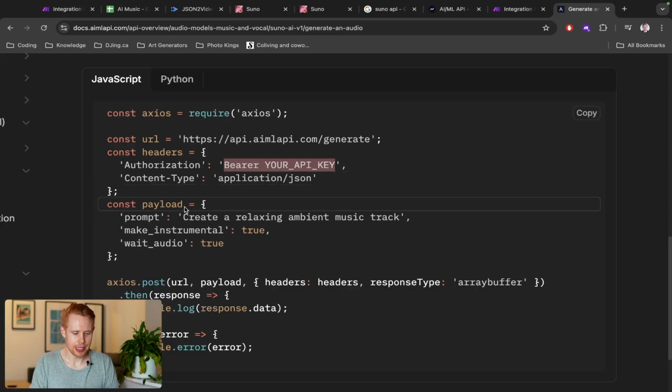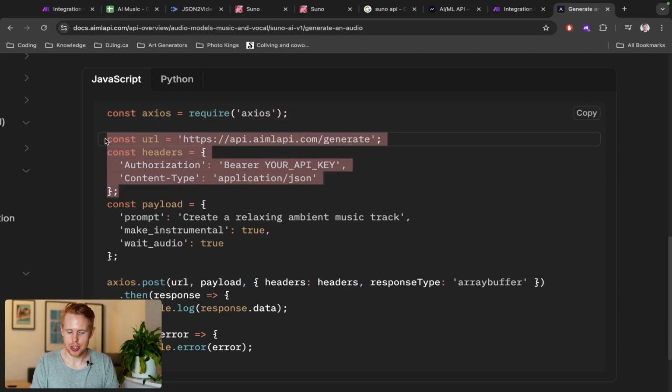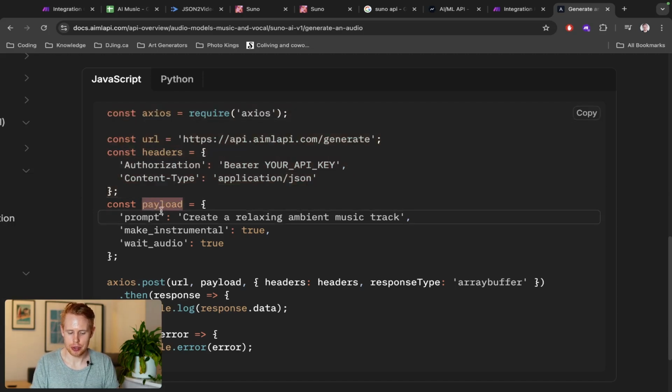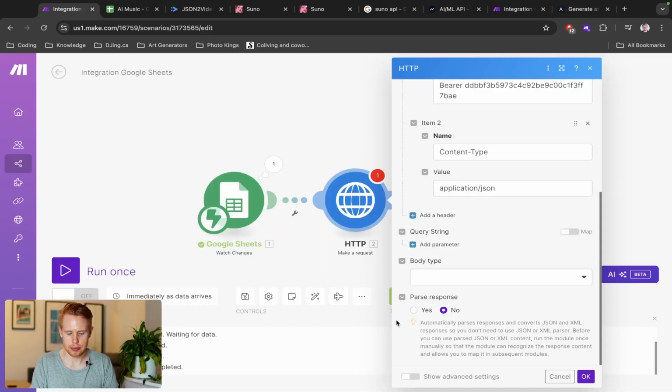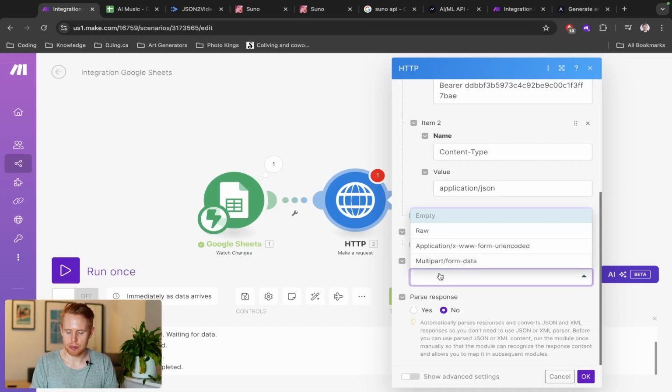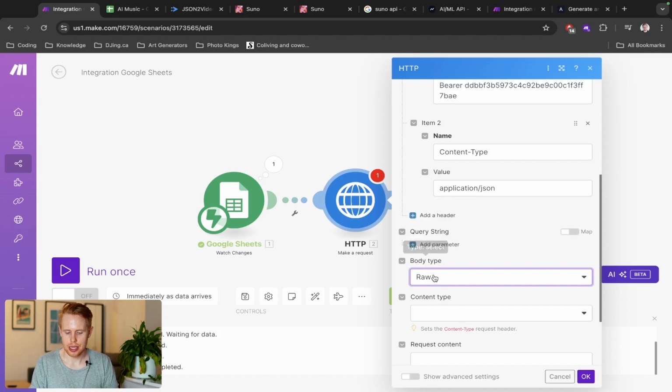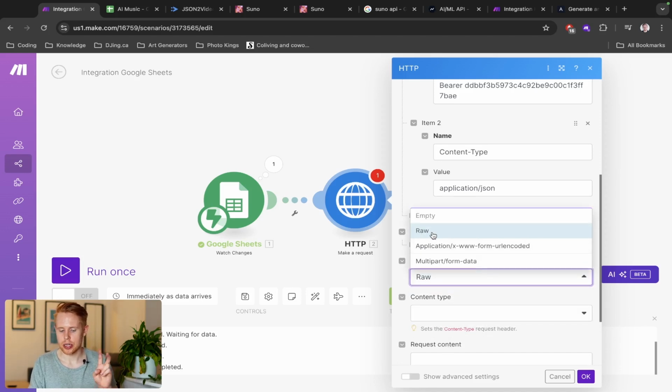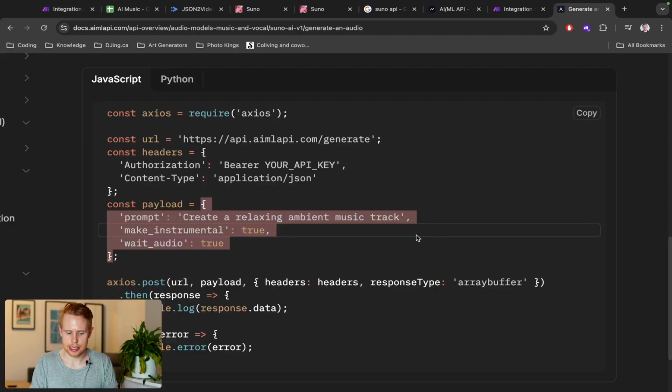Now, once we've done that, we've done all the headers. We've also entered in the URL, and then we have something called the payload, which is just the information that we're sending, right? We're telling it, hey, this is the kind of song that we want. So these curly braces here, we're just going to copy this, and we're going to paste in the payload section. Payload, body, those are pretty much synonymous, but essentially in the body, there's a couple different ways you can format data. But because we want JSON data, which is this structure here, we have to structure it the same way.